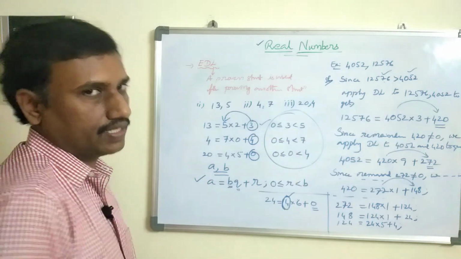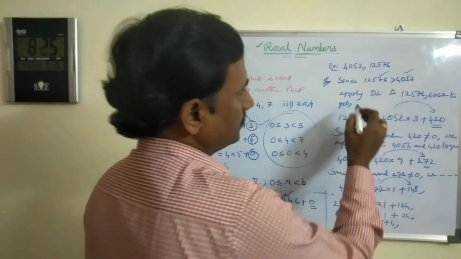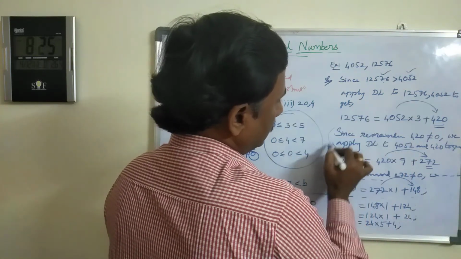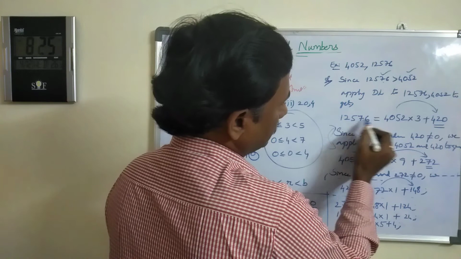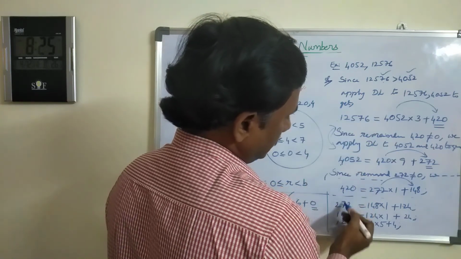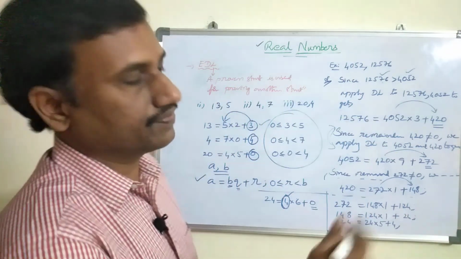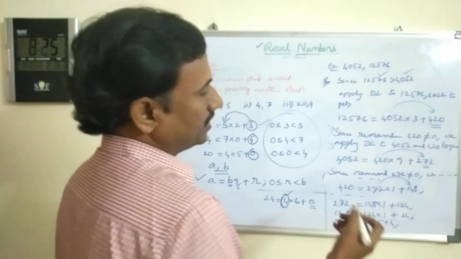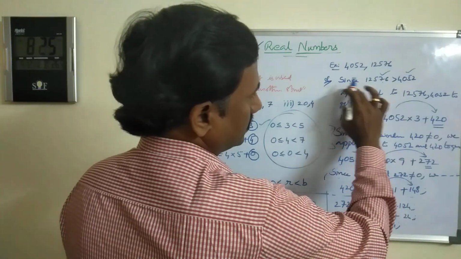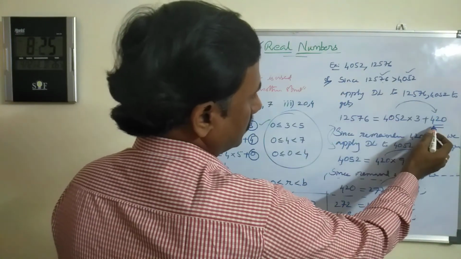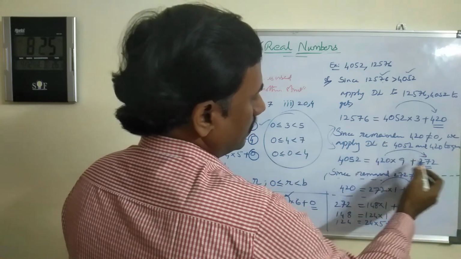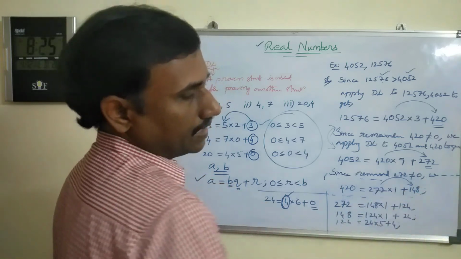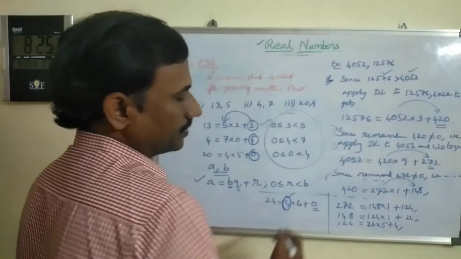Suppose the same question is asked for 2 marks. Without writing everything, simply write the first step like this, since apply, and no need to write all these. Simply take this step, next this step, next this step, simplification. Suppose the same question is for 4 marks. According to the situation, you have to increase the number of steps. For 4 marks you should write clearly like this. Each time you have to write, since the remainder is not equal to 0, we have to apply DL. Again, since the remainder is not equal to 0, we have to apply the lemma. Like that you have to complete till the end.